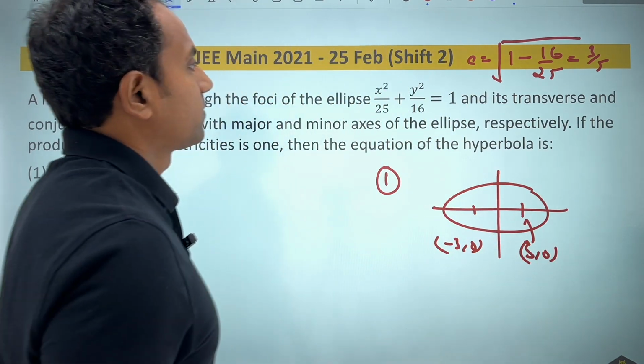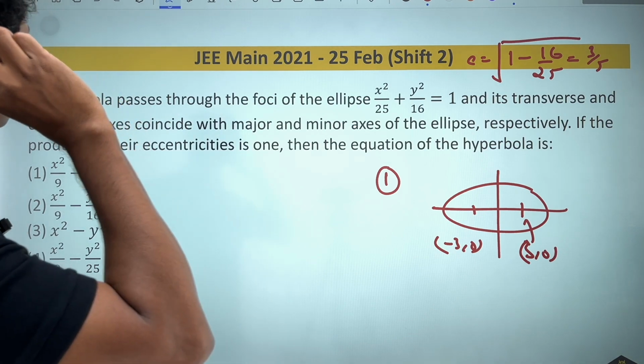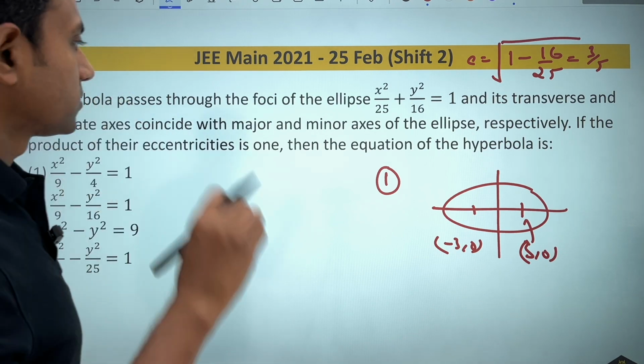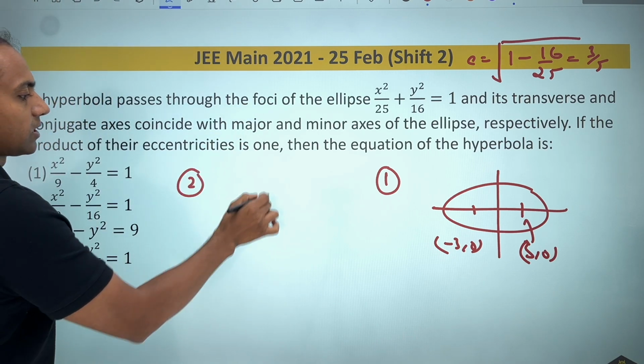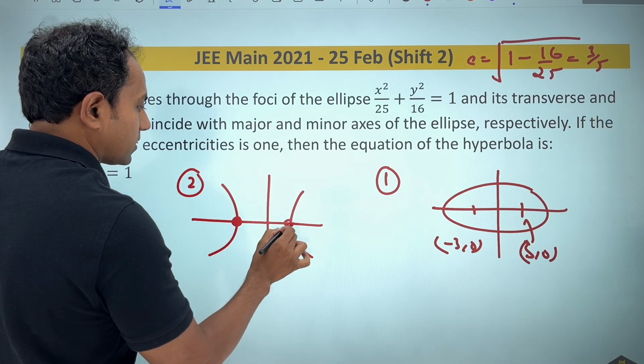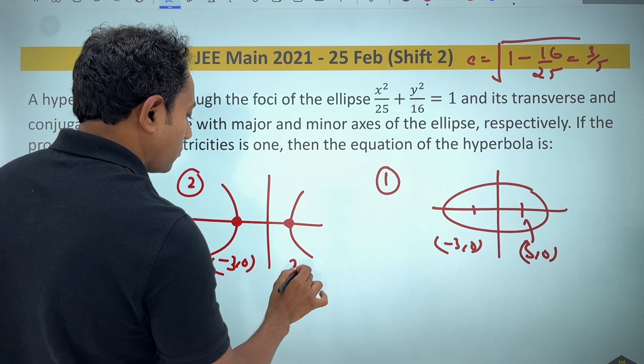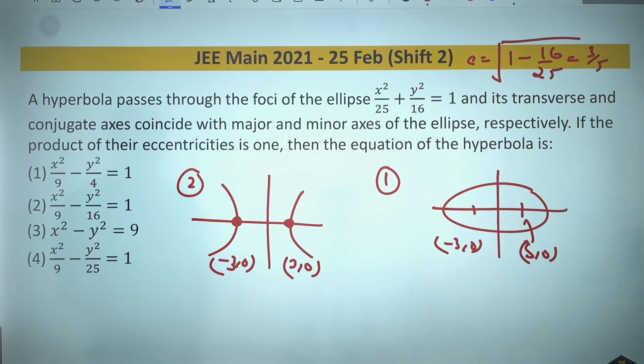Now this is my ellipse. I have done the analysis. The hyperbola passes through the foci, and its transverse axis and conjugate axis coincide with the major and minor axis. So what is happening in the next part? That is, the hyperbola goes like this through the foci. So these vertices are now the new foci. Vertices are nothing but the old foci. So you have these points given.